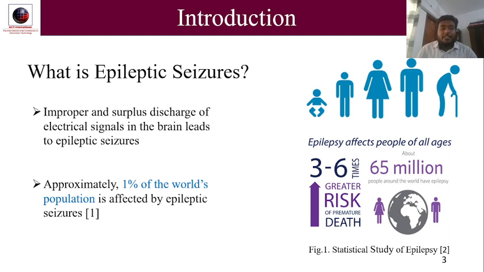Introduction. What is epileptic seizure? Improper and surplus discharge of electrical signal in the brain leads to epileptic seizure. Approximately 1% of the world's population is affected by epileptic seizure. It has 3 to 6 times greater risk of premature death.